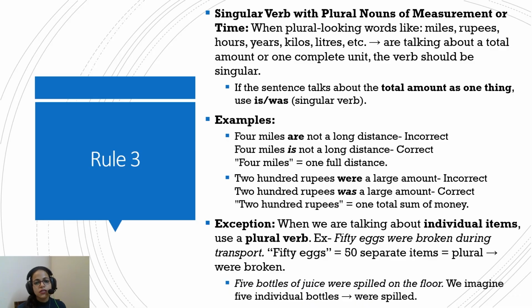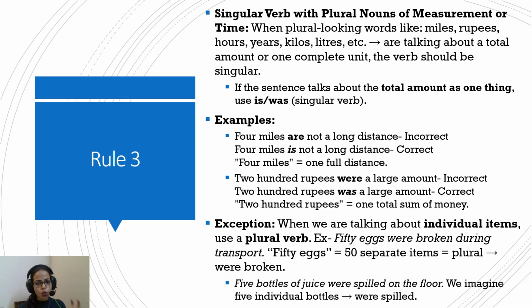Now, rule 3. Rule 3 talks about a singular verb with plural nouns of measurement and time. When plural-looking words like miles, rupees, hours, years, kilos, liters, etc. refer to a total amount or one complete unit, the verb will be singular. By now you might be getting a sense that when we are referring to one single unit, even if it comprises many units, the verb will be singular. This is the broad sense that you should have.